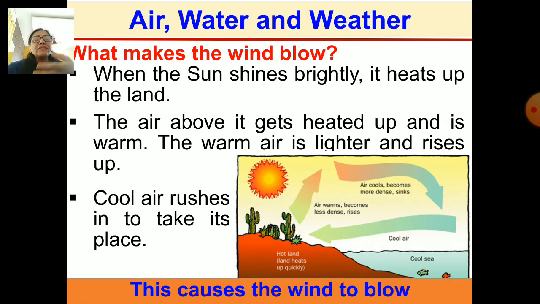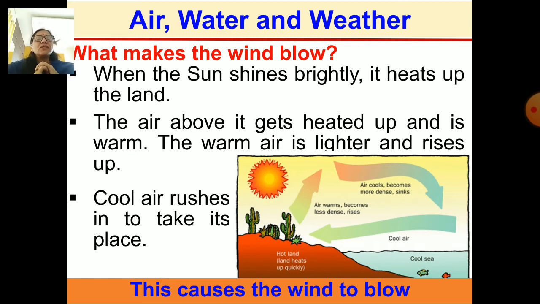And when it rises up, the cool air from the sea rushes in to take its place, and so this whole circulation of air takes place. And this causes the wind to blow, right?